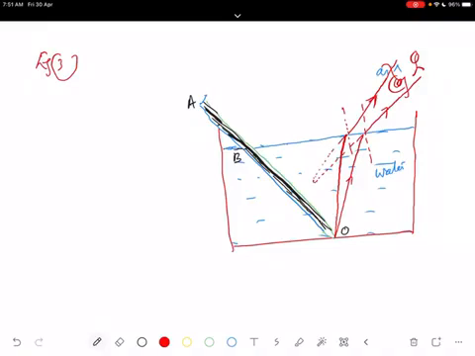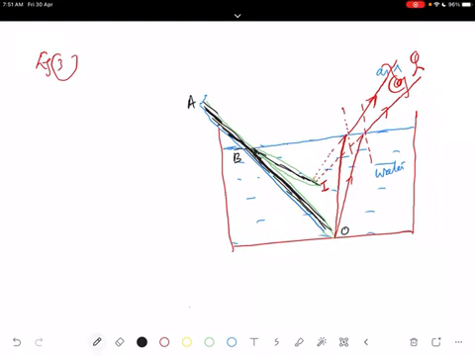Extending the rays back, they appear to come from this point here. So when they appear to come from the point here, we'll see the appearance of the pencil in this format. The tip of the pencil will be here. So therefore you can see a bend at this point. Instead of seeing it straight, there will be a bend. So this is the diagram for this.